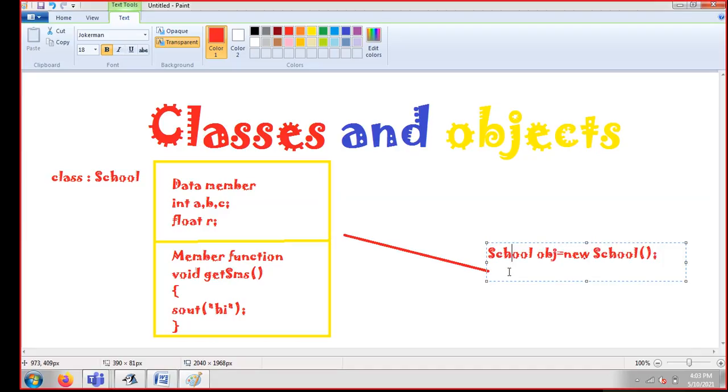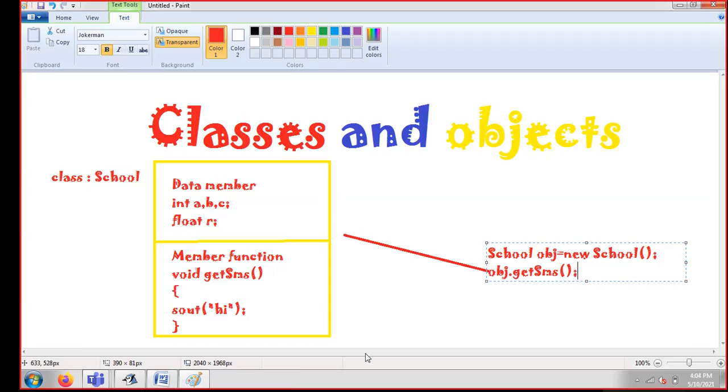So once I have created the object of my class, as you know, my class name is school, and obj is equal to new school. It means obj is my key. With the help of obj, I can go to my class and access it. So now I'm simply writing obj, putting a dot here, and if I want to use this function getSMS, I simply write getSMS. Always remember you need to write it in the same way as you wrote it here. You can see my g is small, S is capital in SMS, and a semicolon.